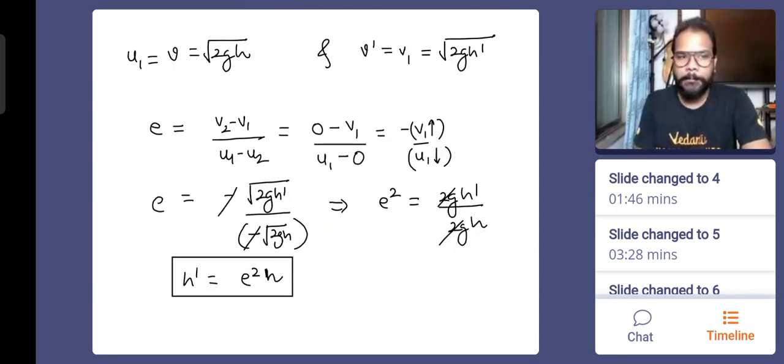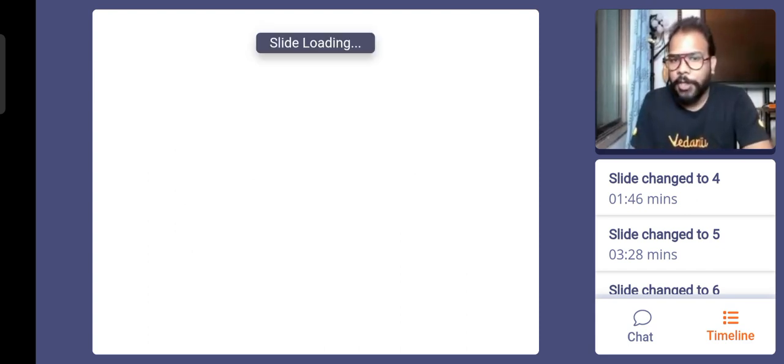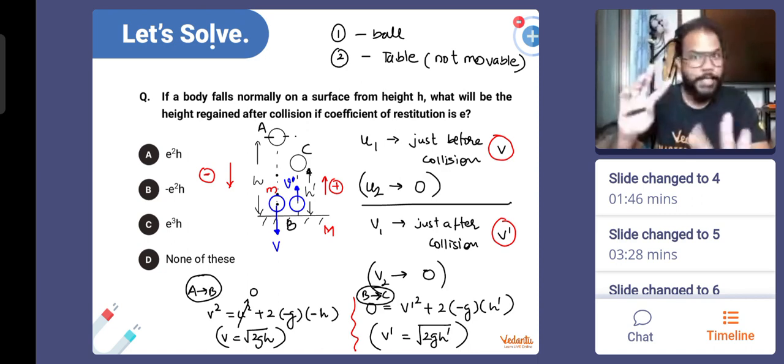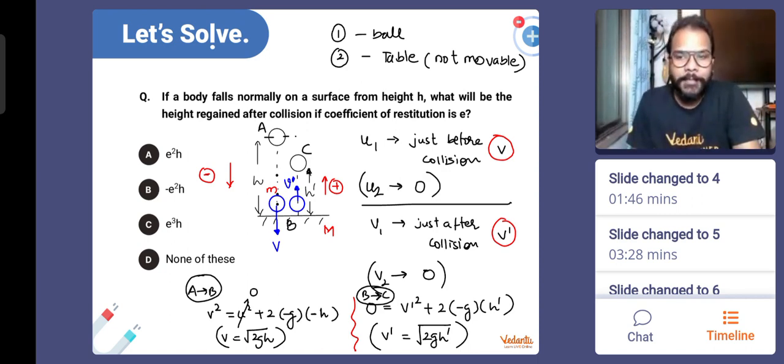You can always find that out. Okay. Important thing to understand in this question is that velocity of approach is dependent only on the ball. Velocity of separation is only dependent on the ball. Velocity of approach and separation is dependent only on the ball because the ground is not moving.